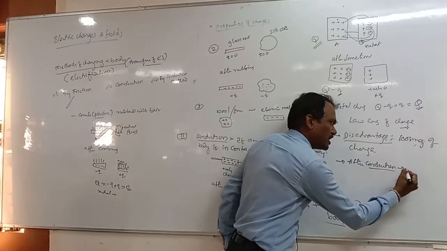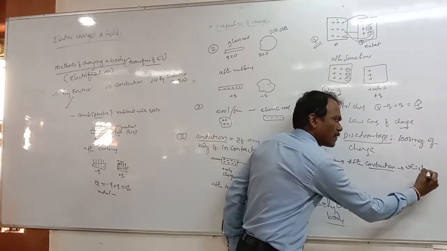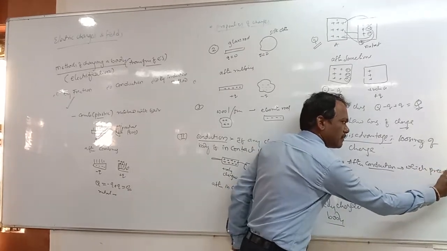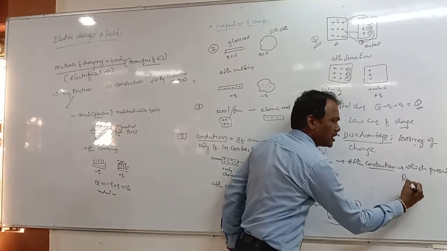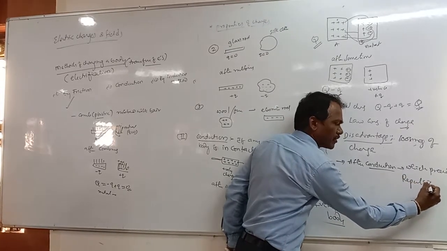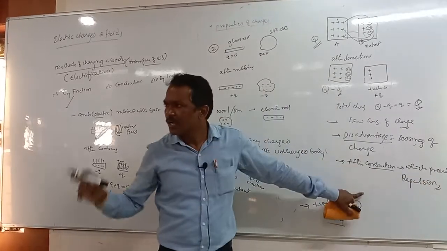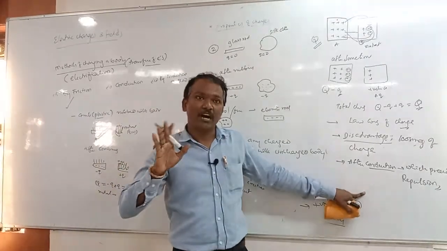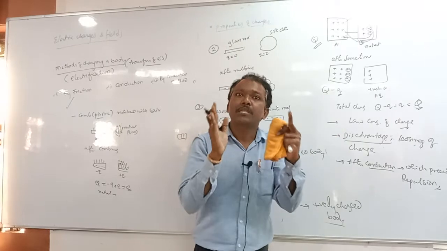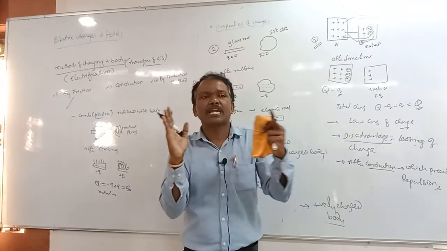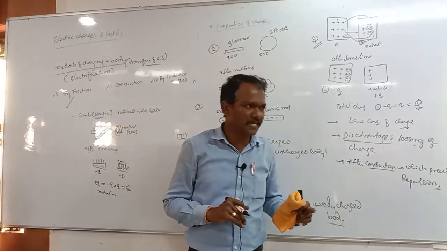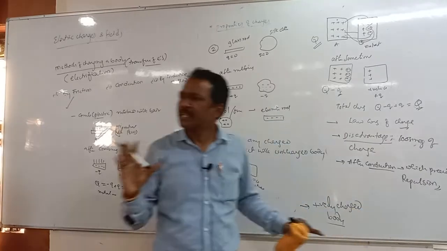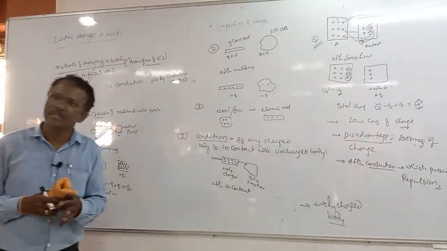So after conduction comes repulsion. Conduction precedes repulsion. After conduction, the bodies are going to repel each other, isn't it? This is the conduction method.